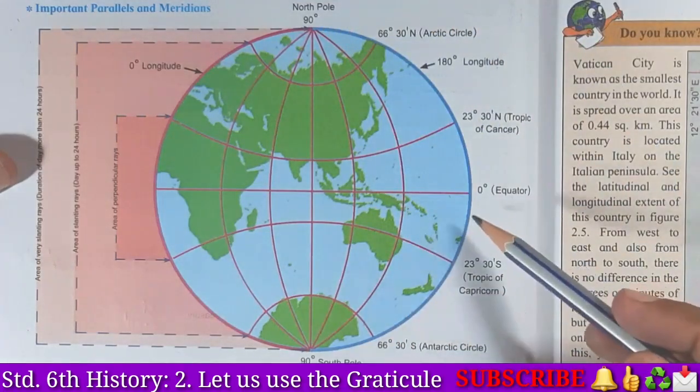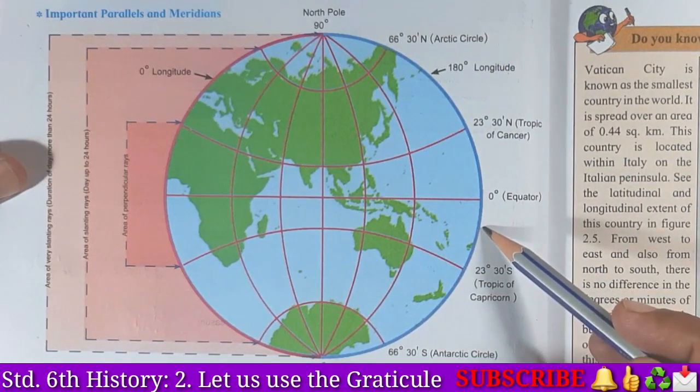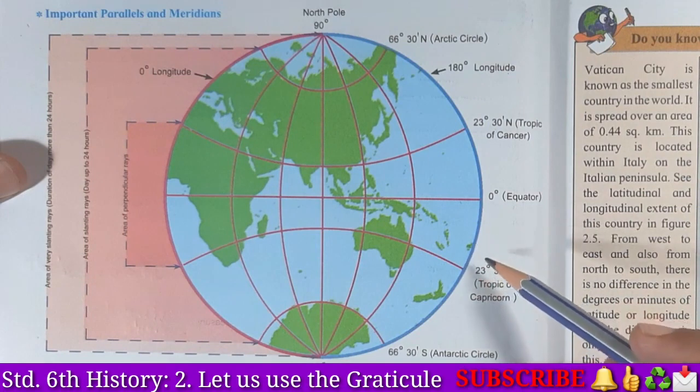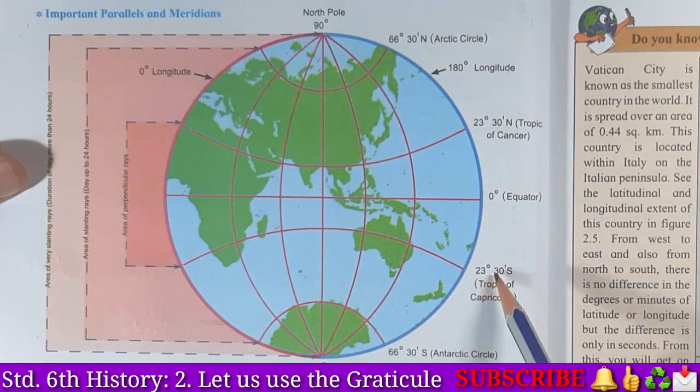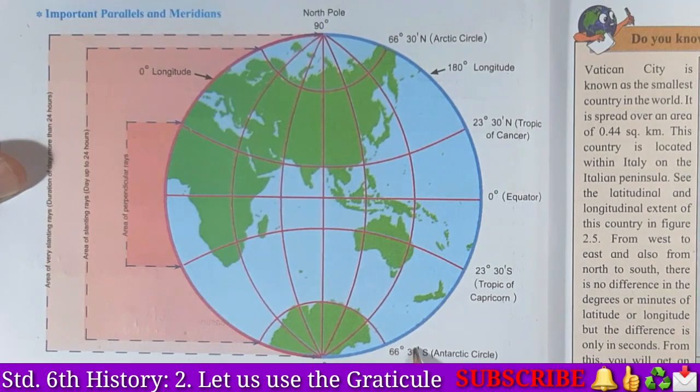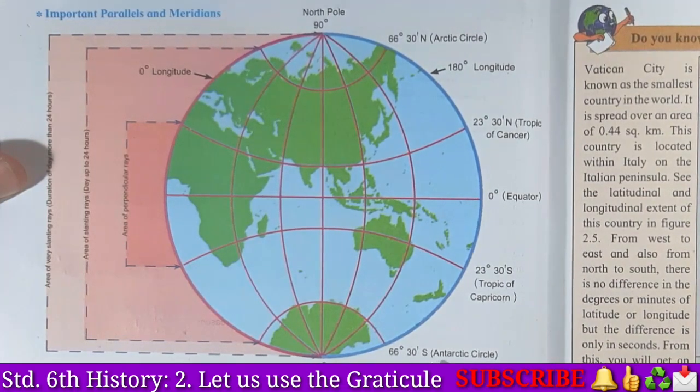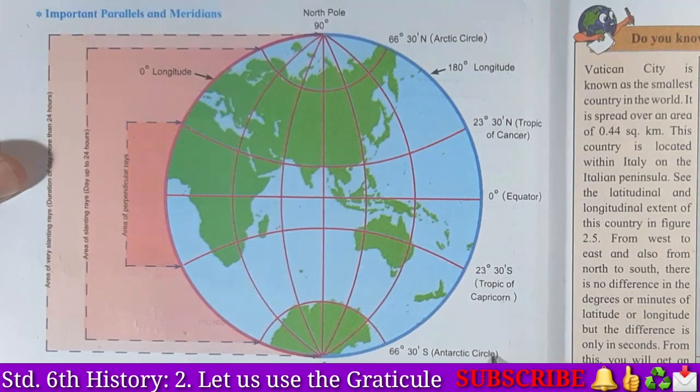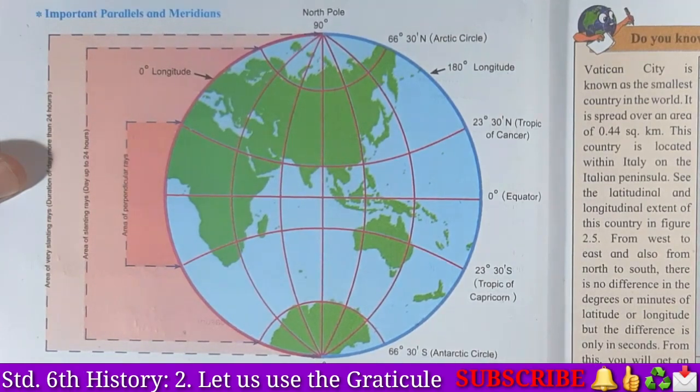Okay, as we go down to the South Pole, this is 23 degrees 30 minutes south. It is known as the Tropic of Capricorn. This latitude, 66 degrees 30 minutes south, is called the Antarctic Circle. And the last one, that is the South Pole, is of 90 degrees.